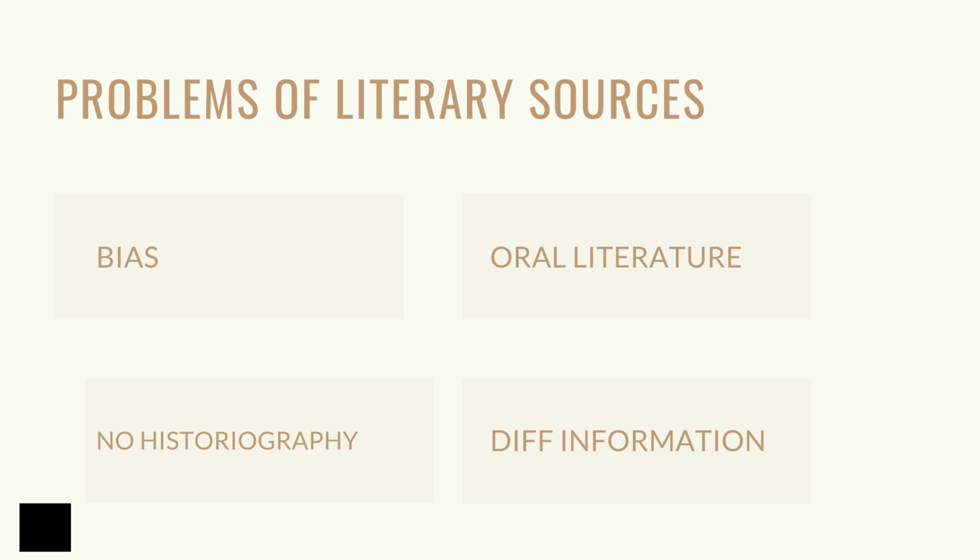Second one is no historiography. Historiography means the way of writing history. Unfortunate thing is that ancient historians don't know historiography. Most of the writers do not follow scientific principles to write history.